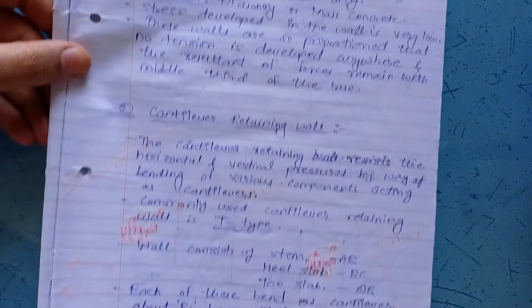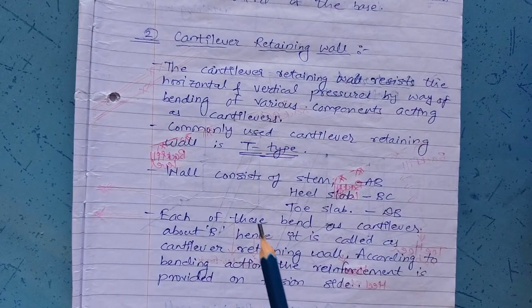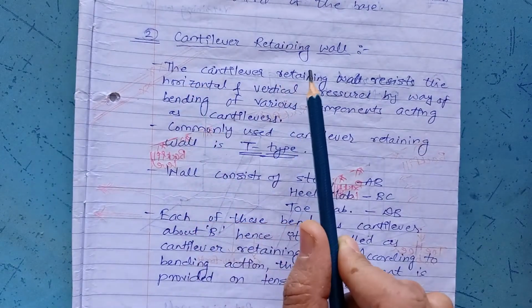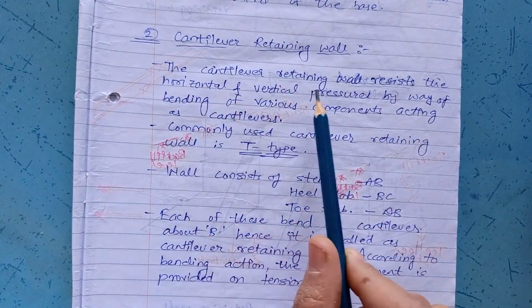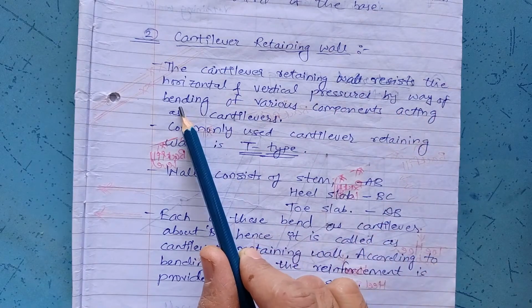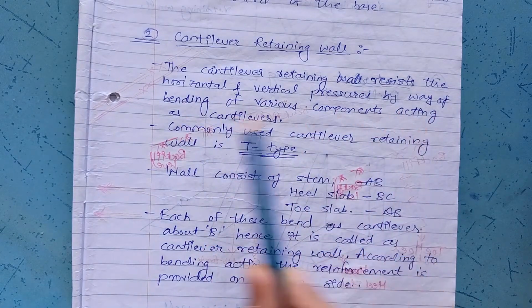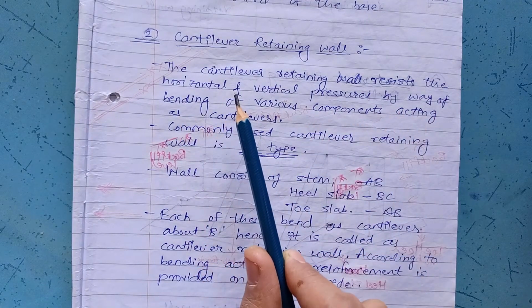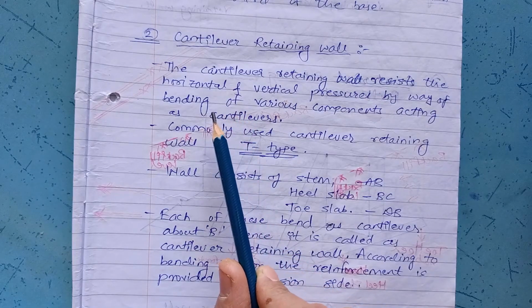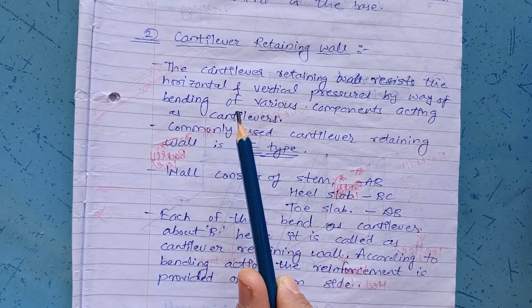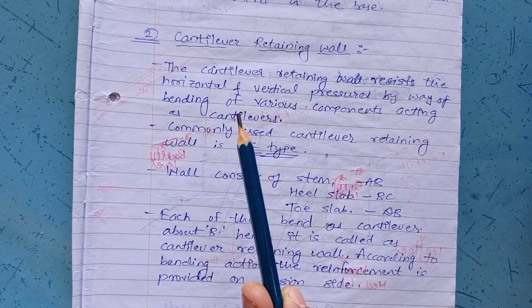Second type of retaining wall is the cantilever retaining wall. The cantilever retaining wall resists the horizontal and vertical pressure by way of bending of various components acting as cantilevers, hence called cantilever retaining wall, because three components of this act as different cantilevers resisting the bending moments.